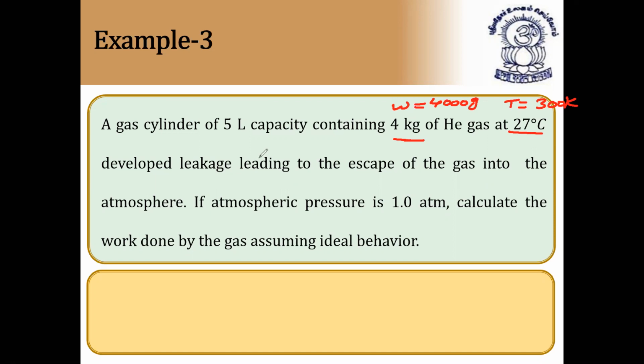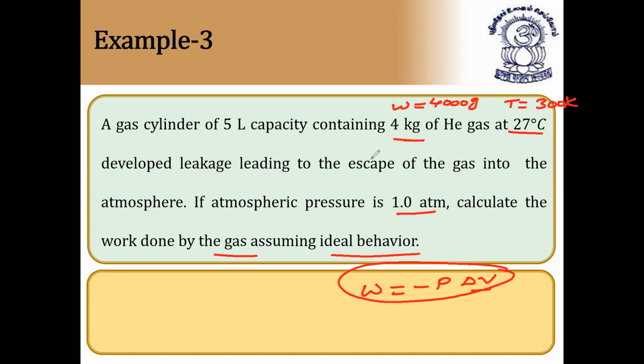So helium gas is kept in a 5 liter capacity cylinder at 27 degrees C. The cylinder developed a leakage, leading to the escape of the gas into the atmosphere. If the atmospheric pressure is 1 atmosphere, calculate the work done by the gas assuming ideal behavior. You need to calculate work done. Work done is equal to minus P delta V, but here it is a different case. And here what is delta V?